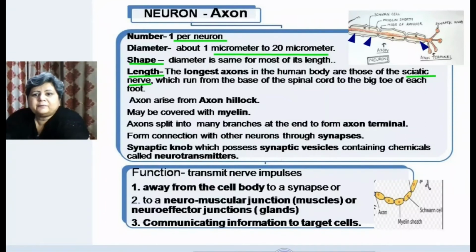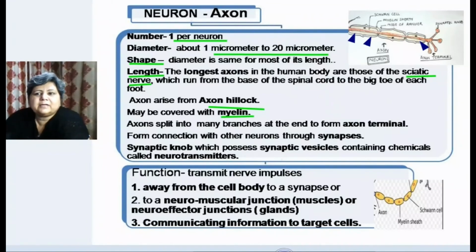Axon arises from an axon hillock. Axon hillock is a triangular or funnel-shaped area from which the axon arises. Another characteristic feature is that it may be covered with myelin.